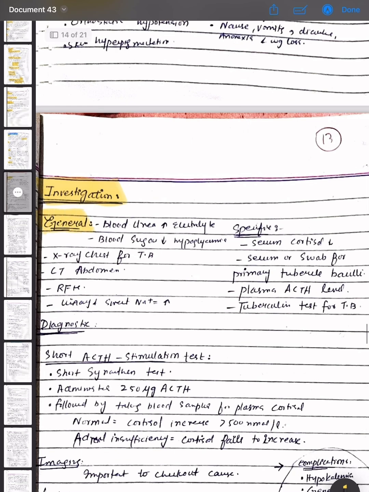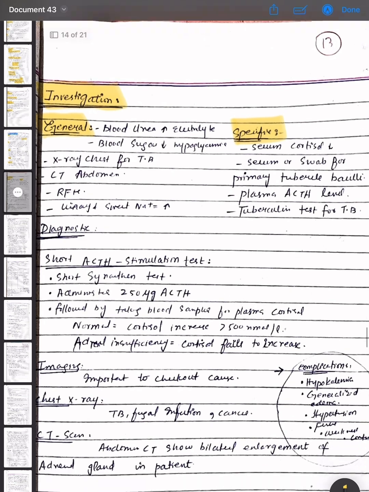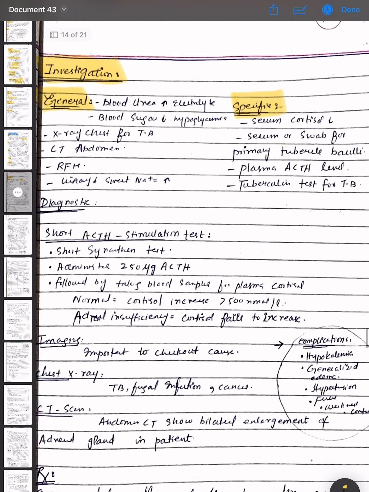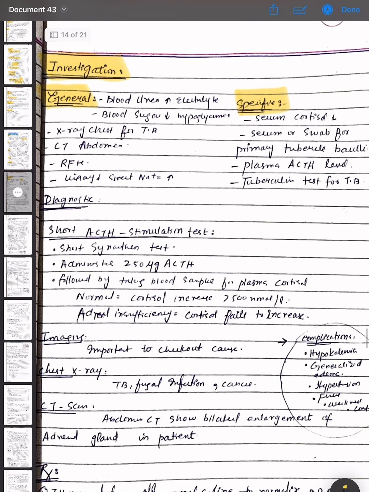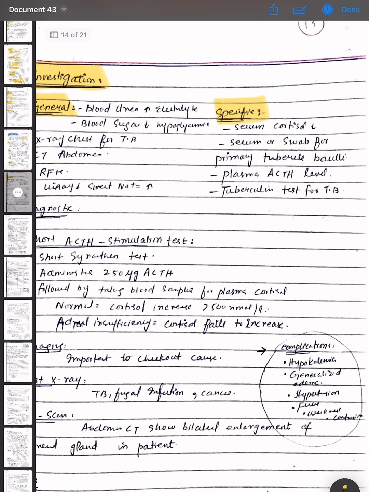The general investigations are blood urea and electrolytes, which are increased, and blood sugar, which is decreased, that is hypoglycemia. X-ray chest for TB, CT abdomen, RFTs, and urinary and sweat sodium are increased. Specific investigations are serum cortisol, which is decreased, serum or swab for tubercle bacilli, plasma ACTH level, and tuberculin test for TB.